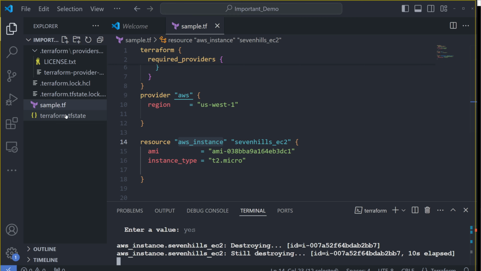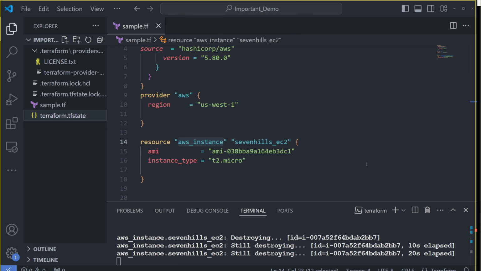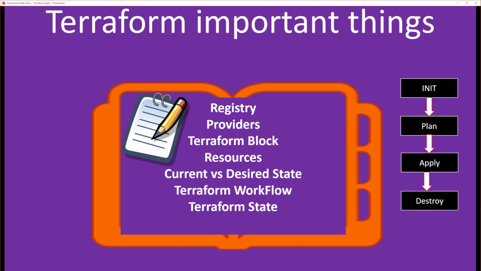I was talking about the Terraform state. Since I deleted it, you are seeing that nothing exists. Going back to your presentation, next is Terraform state. This is a very important topic. I really wanted to cover it in a separate video because it needs a lot of detail. I don't want to keep it simple and short. So Terraform state, I'll explain in a different video. Thank you.